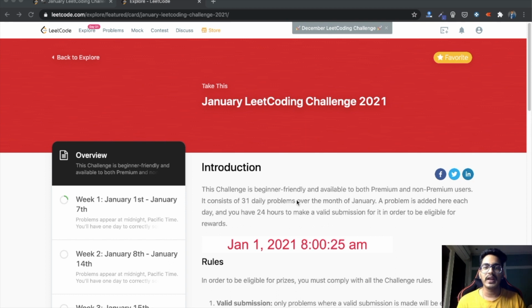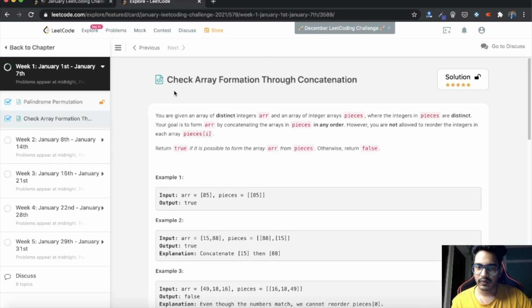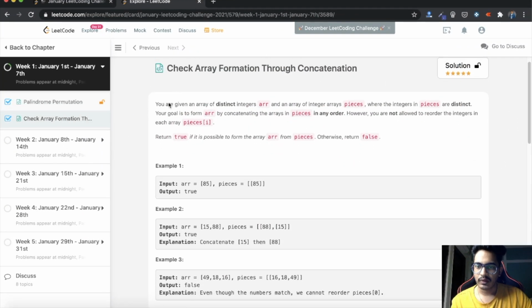So without any further delay, let's walk through our first problem. This is the question given today. You are given an array of distinct integers, ARR, and an array of integer arrays, pieces, where the integers in pieces are distinct. Your goal is to form ARR by concatenating the arrays in pieces in any order.